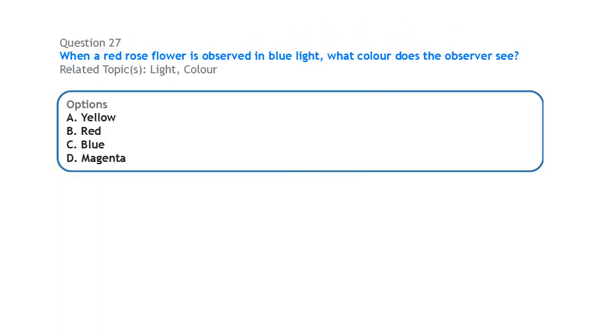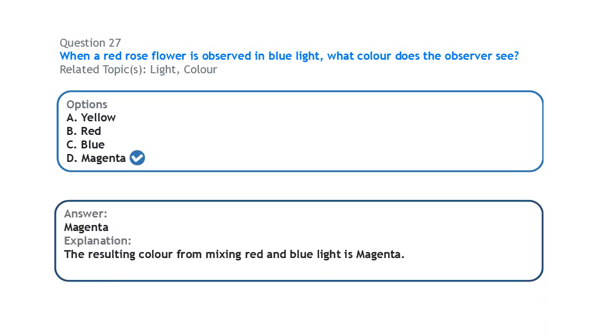Next, on light, when a red rose flower is observed in blue light, what color does the observer see? Magenta. The resulting color for mixing red and blue light is magenta.